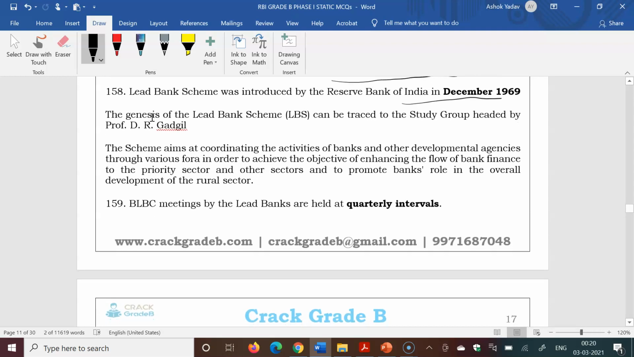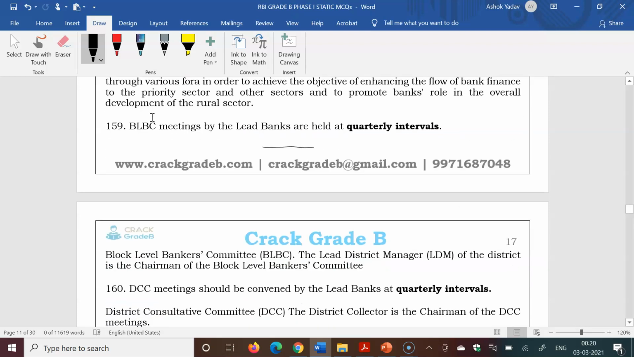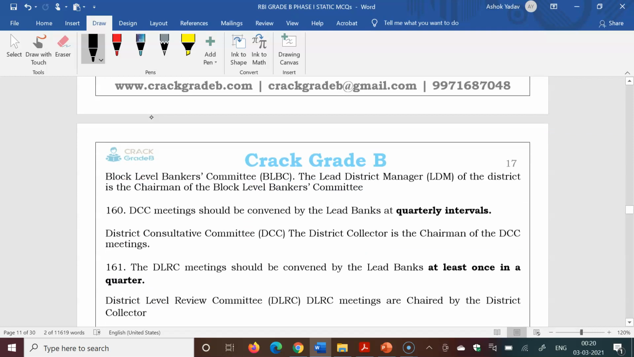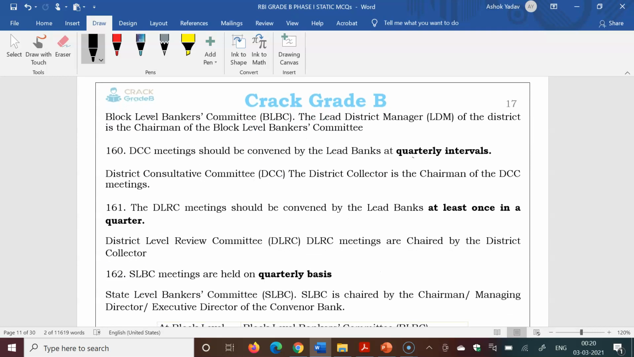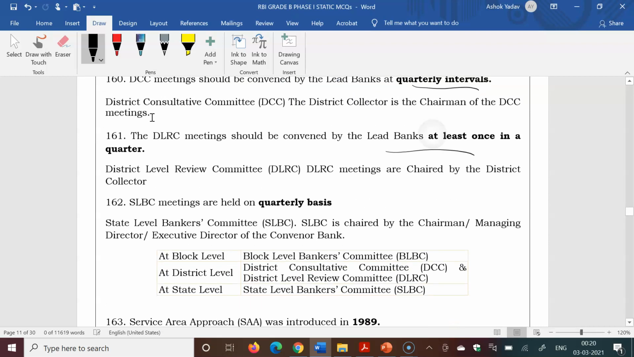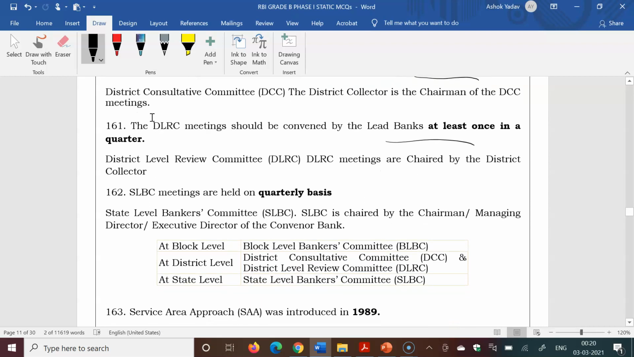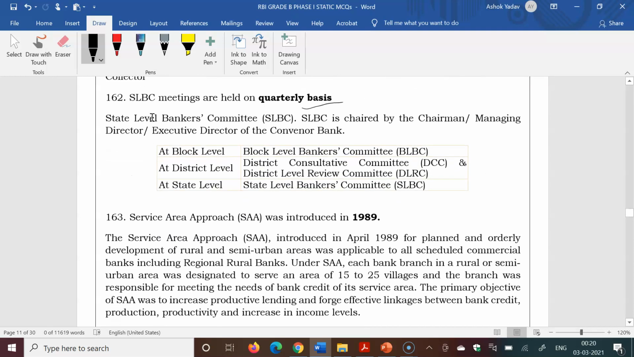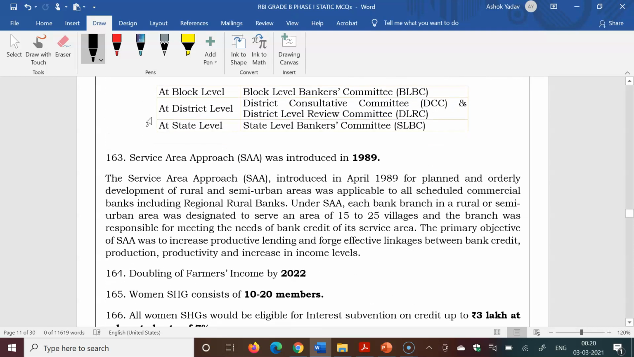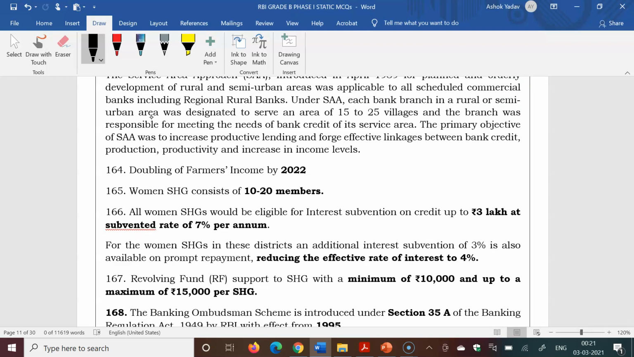BLBC meetings by lead banks are held quarterly. Block level bankers committee meeting. DCC meeting also quarterly. DLRC meeting also quarterly. SLBC meetings are also held quarterly. Many times these questions are asked in the IBPS exams. Service area approach was introduced in 1989. Doubling of farmer income target is 2022.